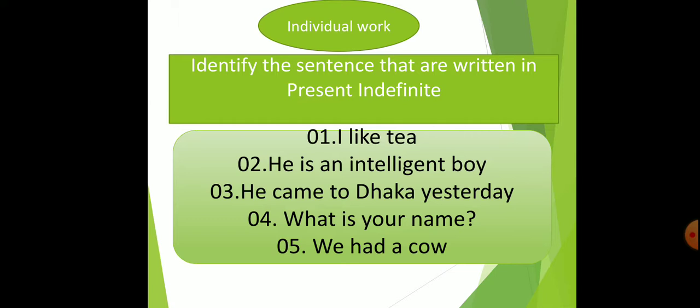Number 3, he came to Dhaka yesterday. This is past indefinite tense. This is not present indefinite tense, as the verb here is came, the past form of verb. So this is past indefinite tense. Number 4, what is your name? This is present indefinite tense. Number 5, we had a cow. This is also past indefinite tense.